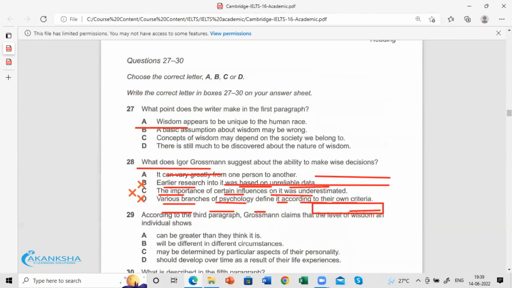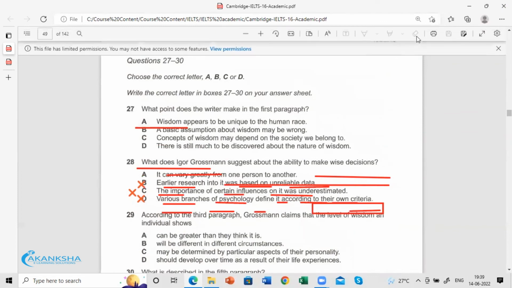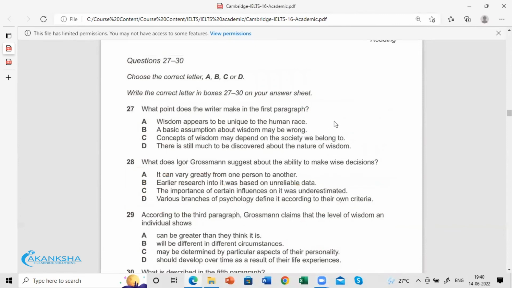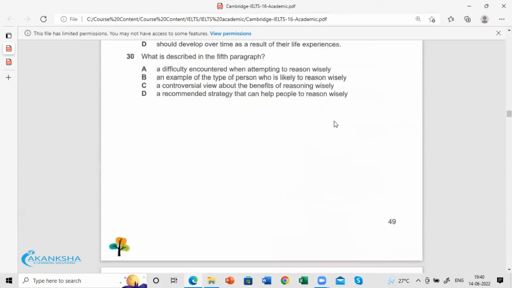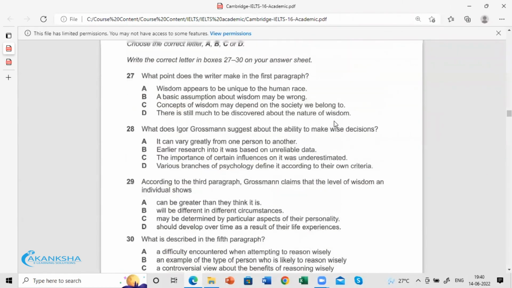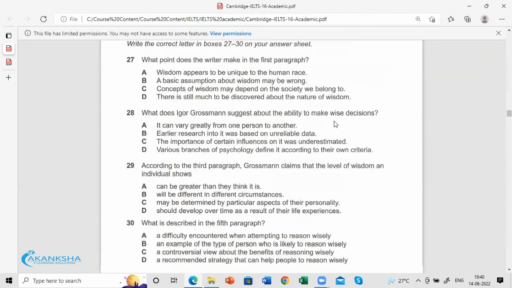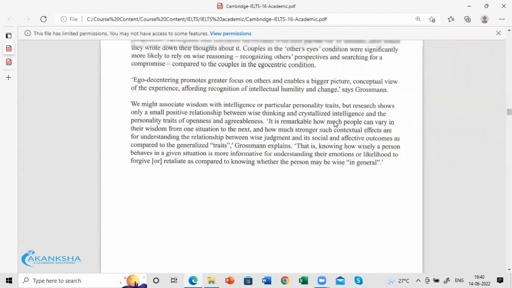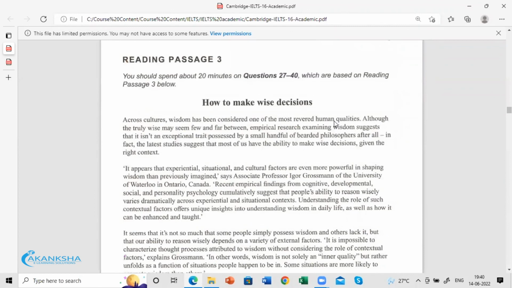Now in test 2, page number 49, I would want you to try questions 27 to 30. Same type that we have discussed, that is how to make wise decisions.